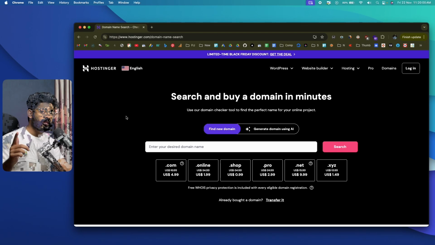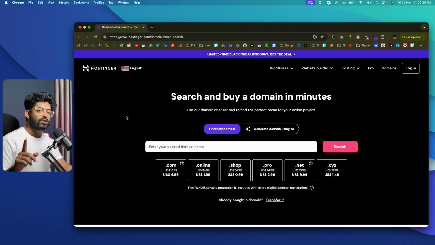All right, so the first thing you have to do is register a domain name, and for that you can use pretty much any domain registrar out there. It will cost you about $10 to $12 depending on what kind of TLD you choose, and if you choose a fancier one, it can go to $150 or even $200 for that matter.